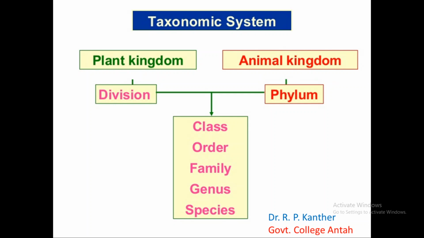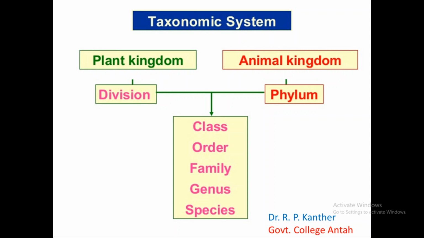Dear student, the topic of today's class is the taxonomic system. In the previous class, we discussed identification, nomenclature, classification, and documentation of plant taxonomy. In this class, we will discuss the taxonomic system, the taxonomic hierarchy, and taxonomic systematic questions of each individual genus, each individual family, and each individual species.